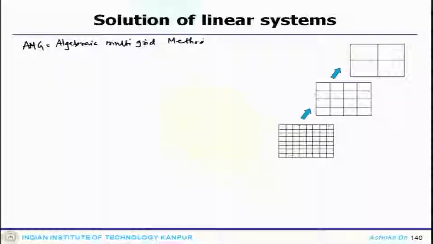So, that is what it stands for, AMG, algebraic multigrid method.